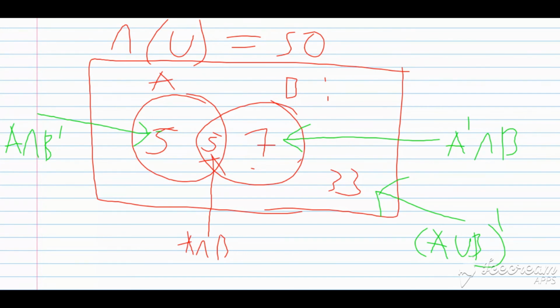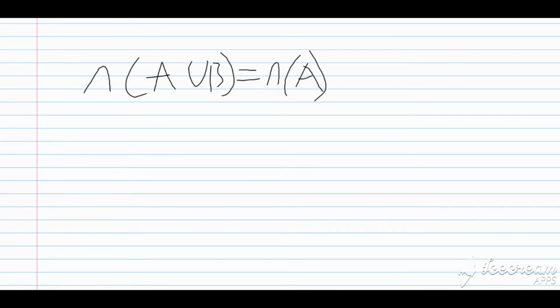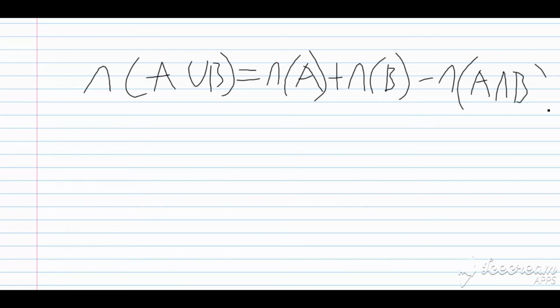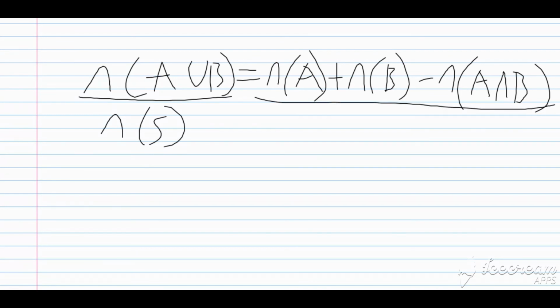Good. And right away here, realize that we can actually come up with a formula. So we are saying that the number of persons who do physics or chemistry would be equal to the number of persons who do physics plus the number of persons who do chemistry minus the number of persons who do physics and chemistry. Why? Because as we said, the intersection is counted twice, and so we have to subtract it once. Now, can I get probability out of this? Of course. All I need to include here is my sample space. So if I divide this by the amount of persons in my sample space, it means I would also do the same thing to the right hand side.